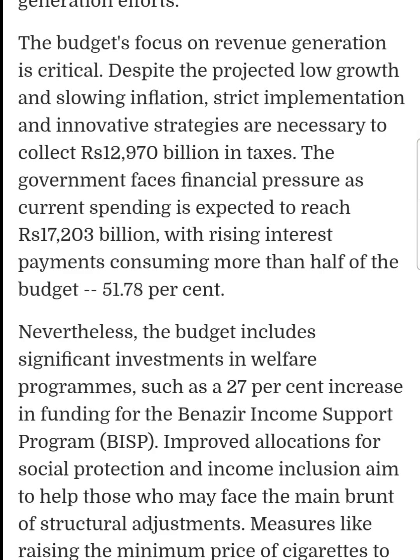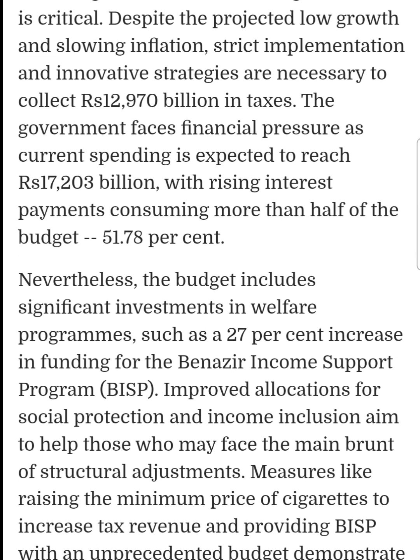The budget focus on revenue generation is critical. Despite the projected low growth and slow inflation, strict implementation and innovative strategies are necessary to collect 12,970 billion rupees in taxes.